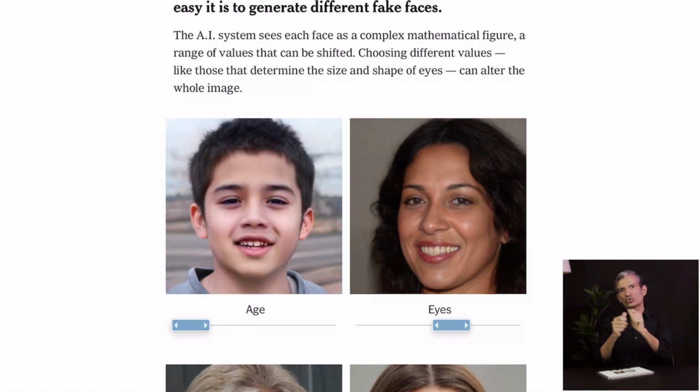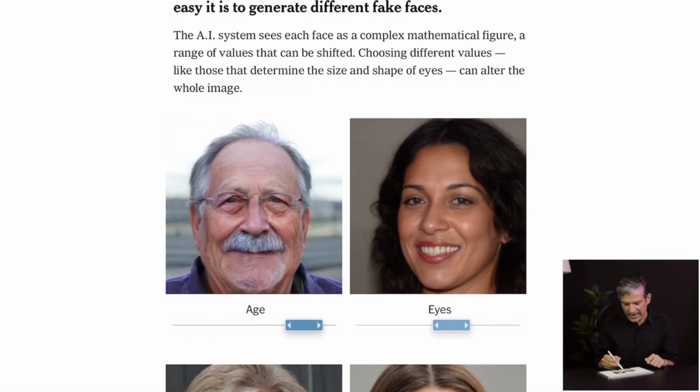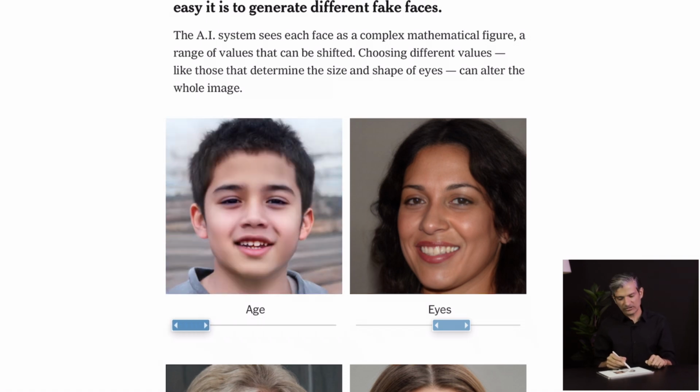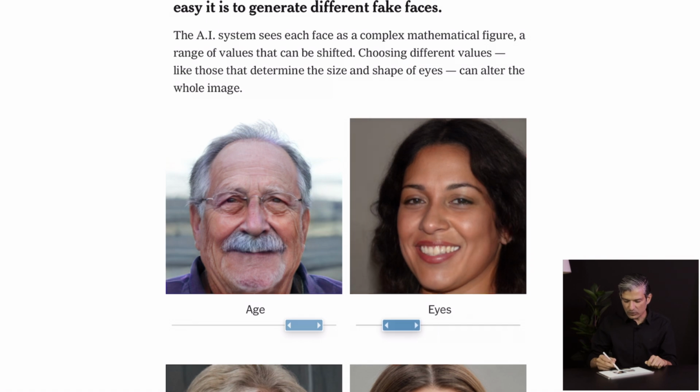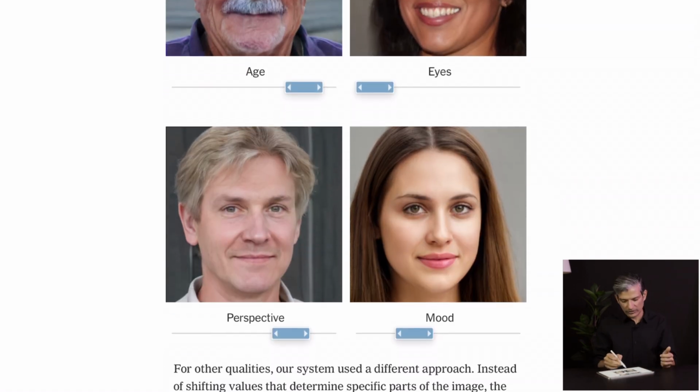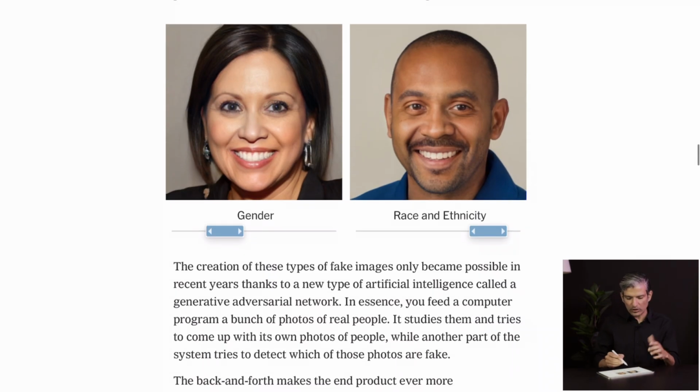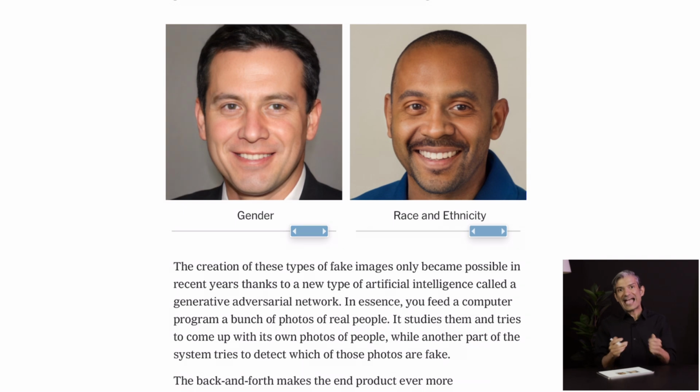In that true data distribution, we let's say only have 100 dimensions, and one of them is, let's say, age. And here we are keeping everything constant, or trying to at least, and we are only changing the age. In this case, we are only changing, let's say, the size of our eyes, and we are trying to keep everything else constant. Here we are trying to change the perspective, the pose of the face. Here we are trying to change just the mood.